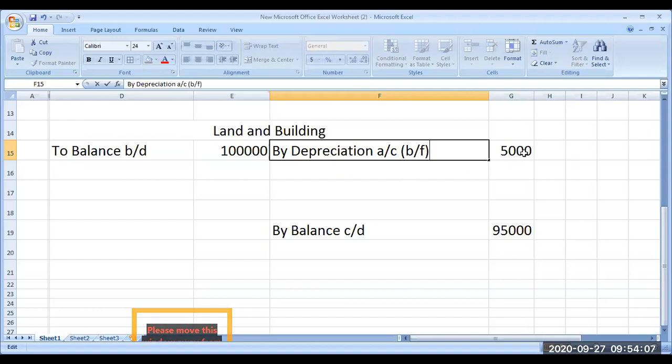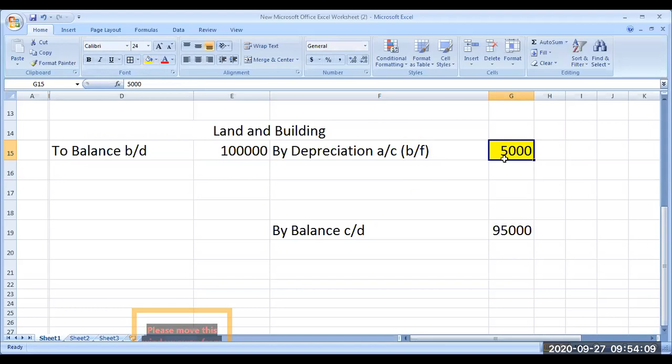Here as depreciation. This is a non-cash operating activity. To find out the cash flow from operating activity, this 5,000 is used. That is why we are doing this.